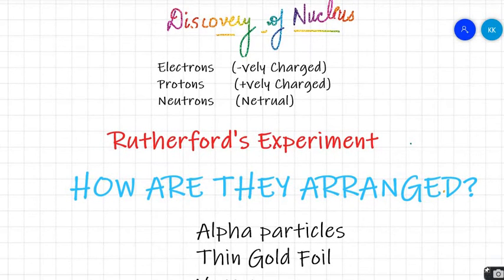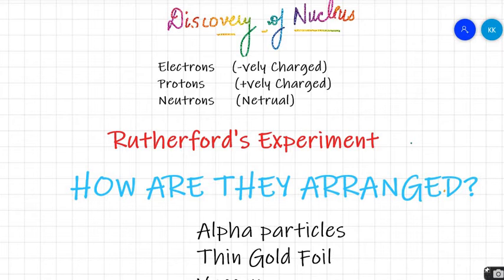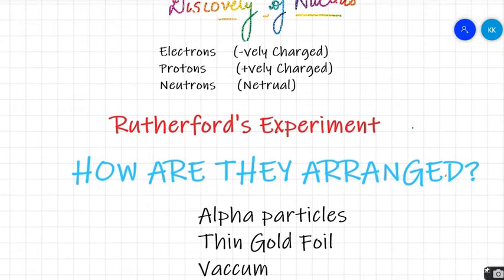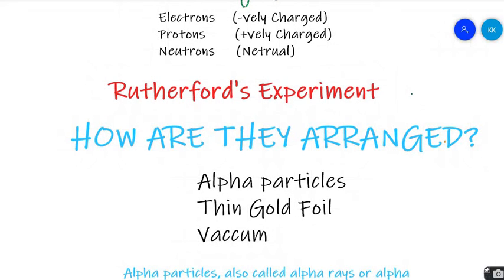If there are things in a room, we would like to know how they are arranged, right? So Rutherford, out of curiosity, wanted to know how electrons, protons and neutrons are arranged in an atom. Now, if we have some area which is not visible to us with the naked eye and we want to know how things are arranged in it, we would like to throw things in that area and see what happens to the things thrown. From those things we are going to get conclusions about the space inside. The same thing Rutherford did.